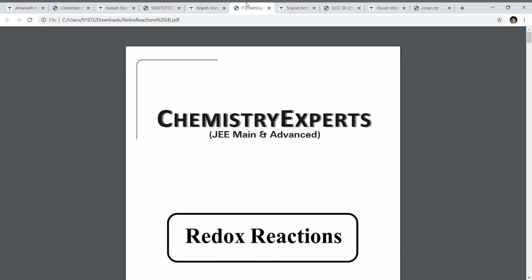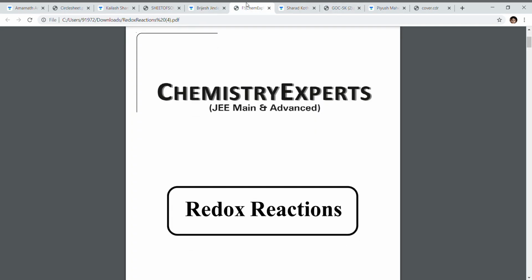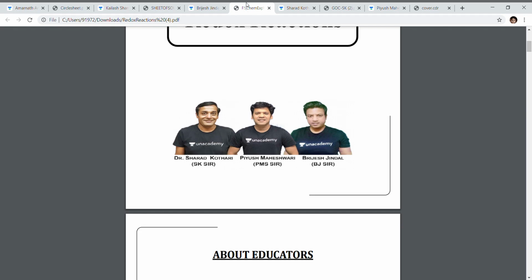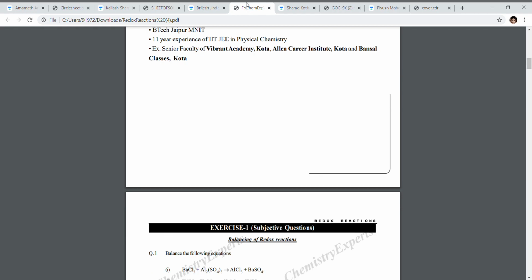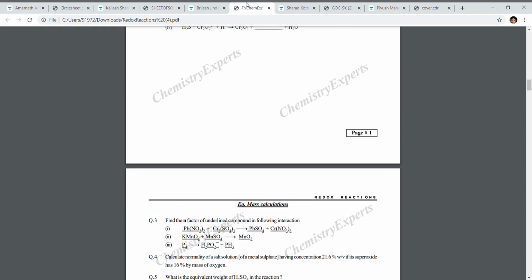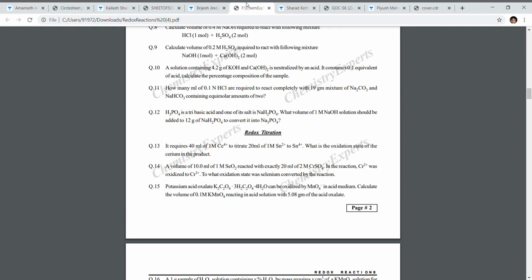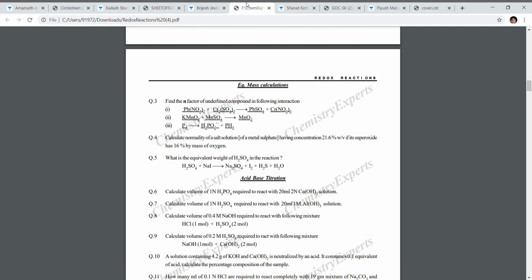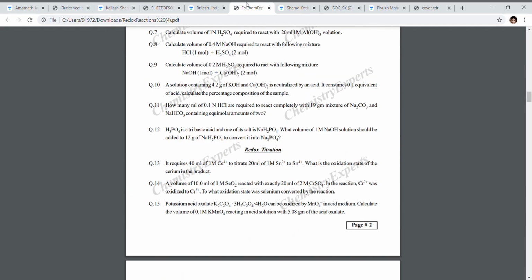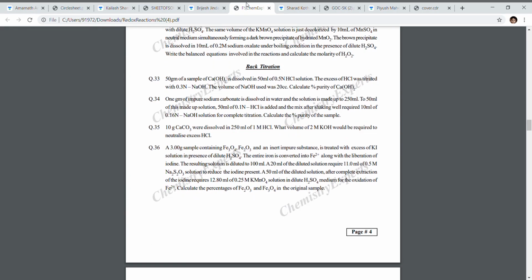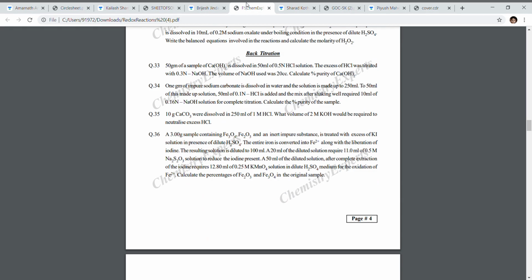Let me show you his sheet. This is Chemistry Expert, and this is the Chemistry Expert team. You can see in the photo and the about educator. It covers questions topic wise, like redox titration, acid base equations, mole calculations. So when you are doing revision, if one part is very weak, you can do only those questions.